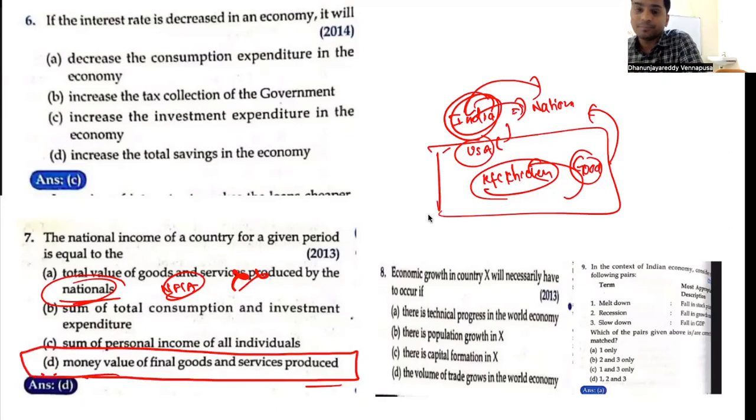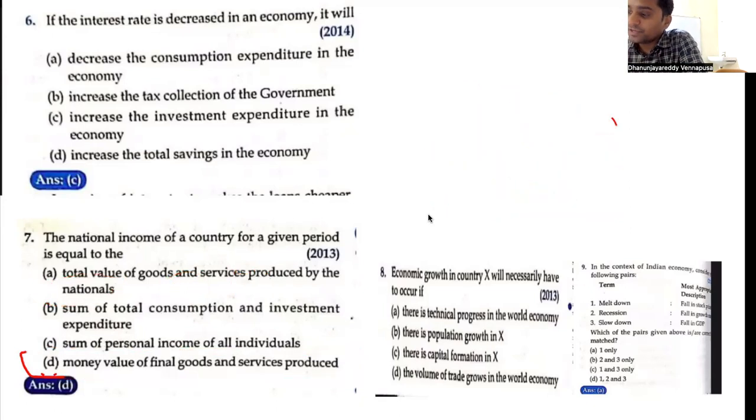So inside the country. Economic growth in a country X will necessarily have what? So when will economic growth happen in a country? That is the question. Economic growth in a country X will happen under which conditions? Now they have given some statements. There is a technical progress in the world economy. There is a population growth in X. There is capital formation in X. The volume of trade grows in the world economy.